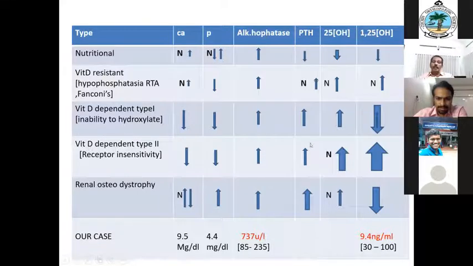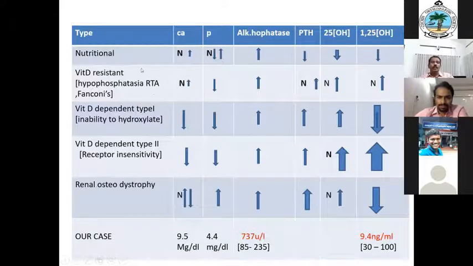In that case, the thickness of the arrow shows that there is a gross increase in the active form of vitamin D. So our findings tally with the nutritional type of rickets. Serum calcium is normal, phosphorus is normal or low, and alkaline phosphatase is elevated. PTH we have not done, and the active form of vitamin D is decreased. So with these results we can tally with nutritional rickets.